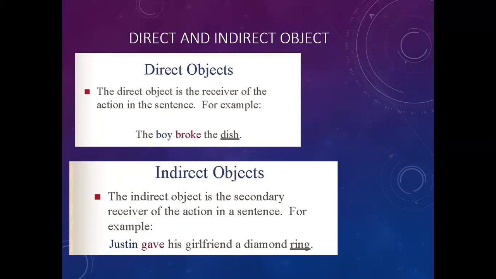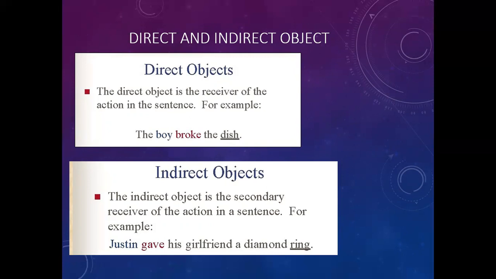So, to find out the direct object, we always ask the question what? What did Justin give? Ring. So, ring is the direct object. And to find out the indirect object, we ask the question to, for, from whom. So, to whom did Justin give the diamond ring? His girlfriend. So, his girlfriend is the indirect object.